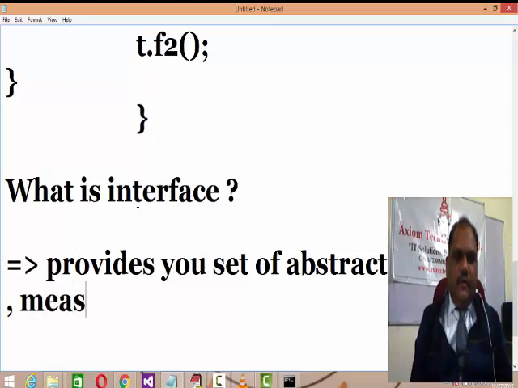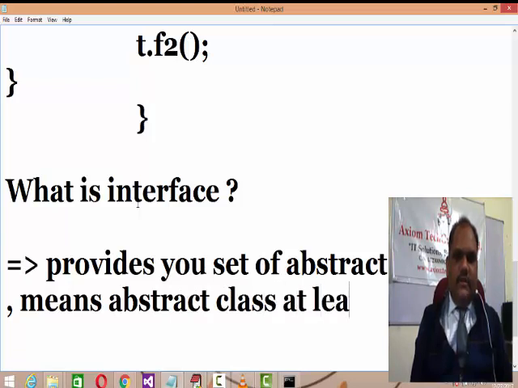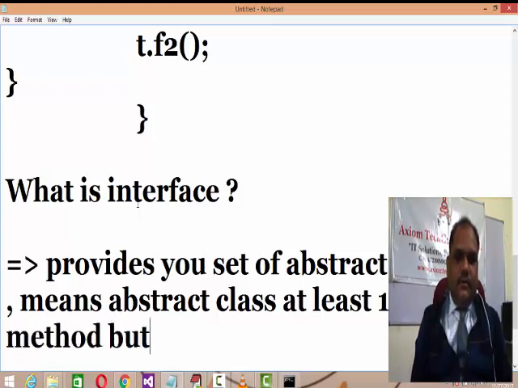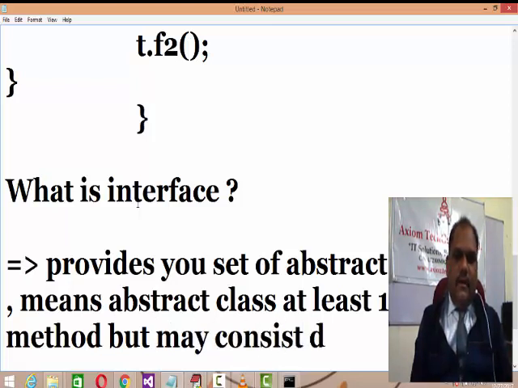Means an abstract class has at least one abstract method, but may consist of defined methods as well.